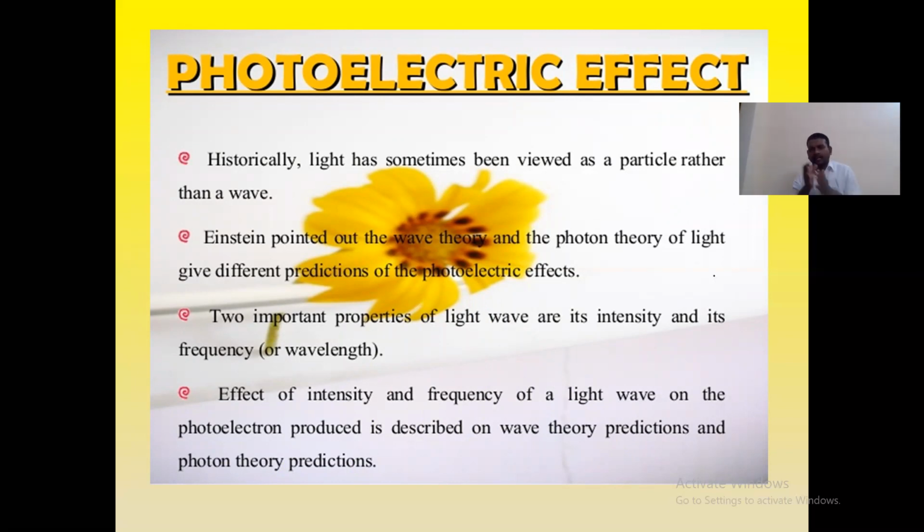At first, according to the scientist Newton's corpuscular theory, he thought that light has only particle nature. After that, one more scientist came, Huygens. Huygens' theory is also one of the beautiful theories.